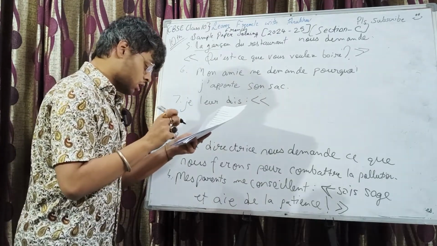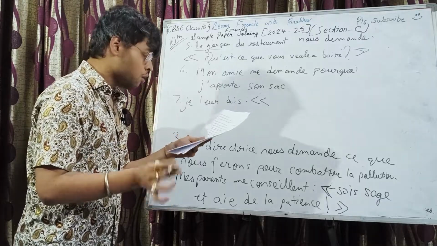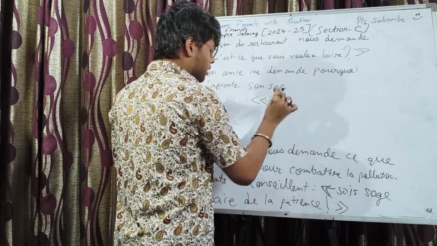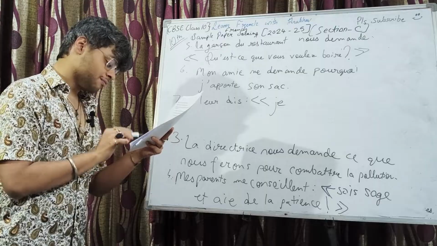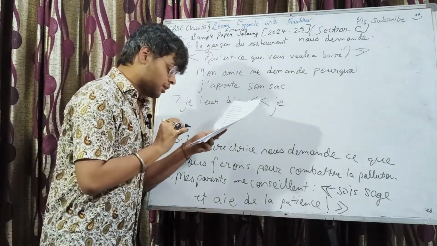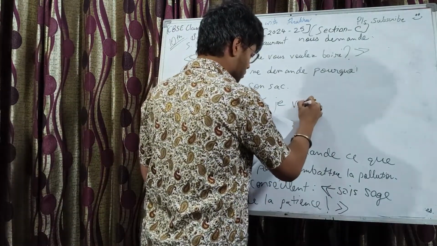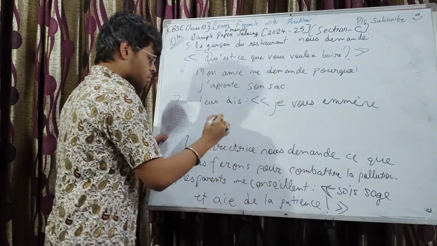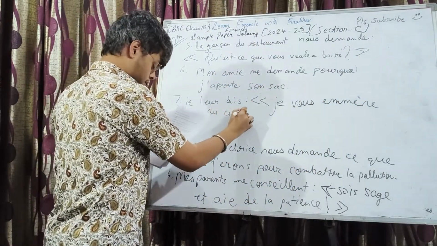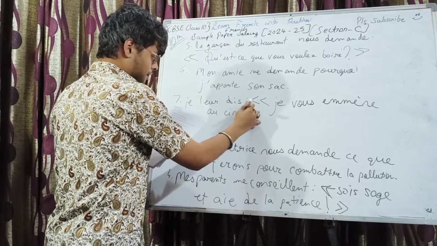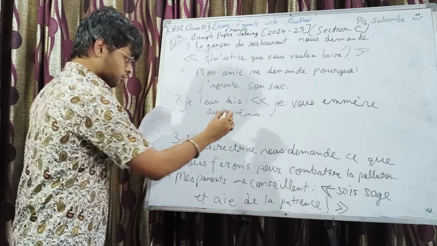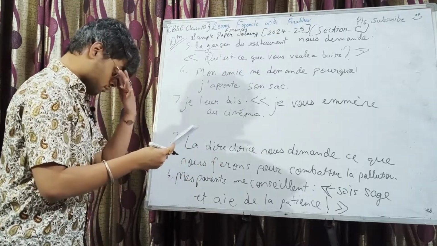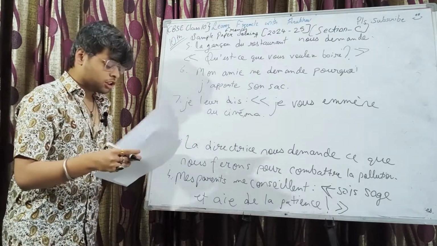So les will become vous. Same conversion that we discussed in the second part of this question, right? So je vous emmène au cinéma. Question number 5 is done.